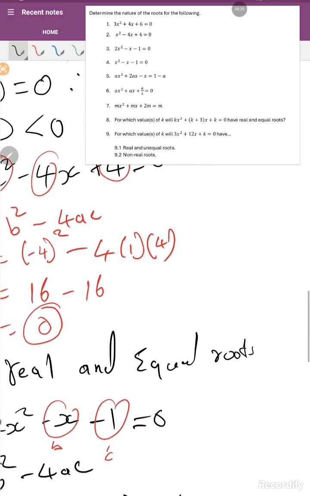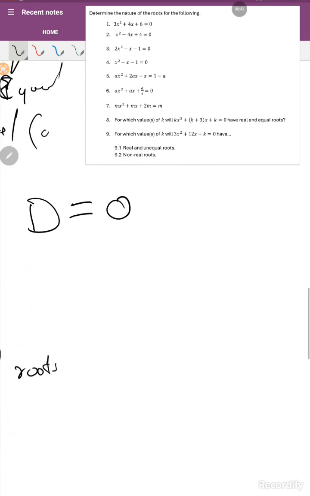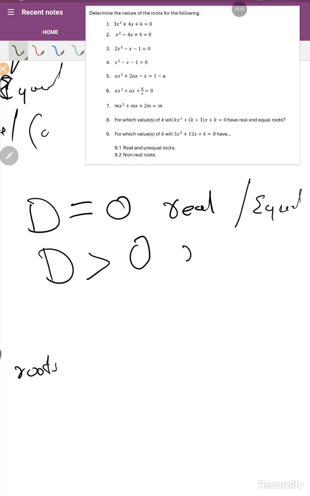If D is equal to 0, then our roots are real and equal. If D is greater than 0, the roots are real and unequal.